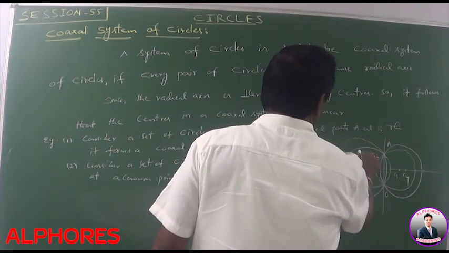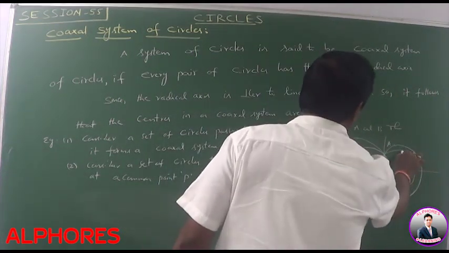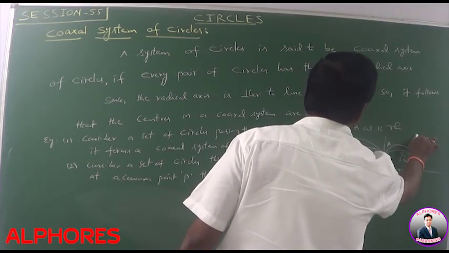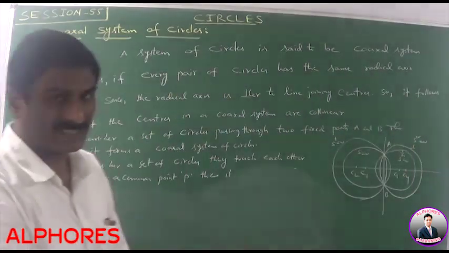Suppose this is the circle S equal to 0. This is the circle S dash equal to 0. This is the circle S triple dash equal to 0. This is the circle S fourth dash equal to 0. S power 4 means the fourth circle.